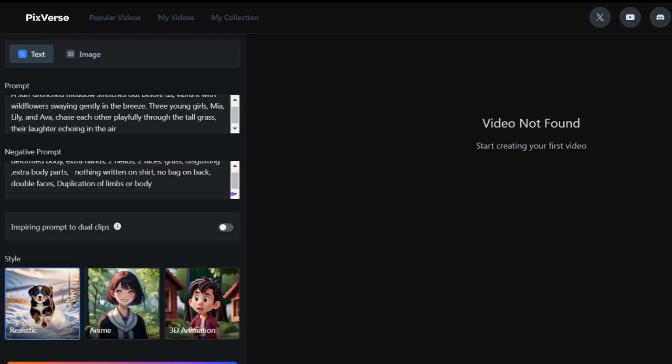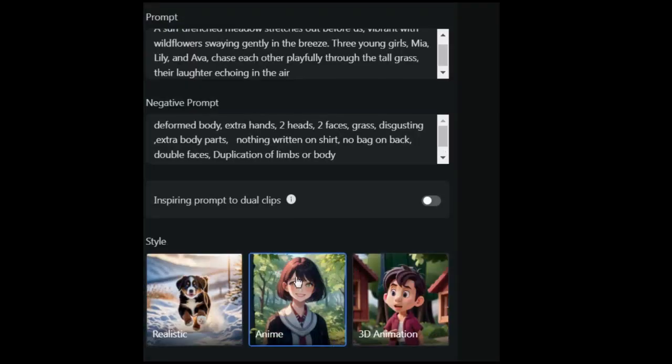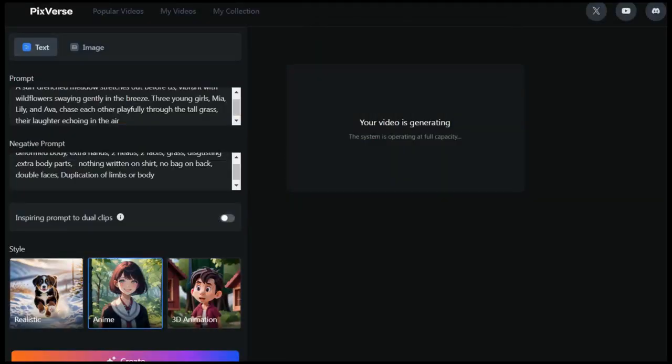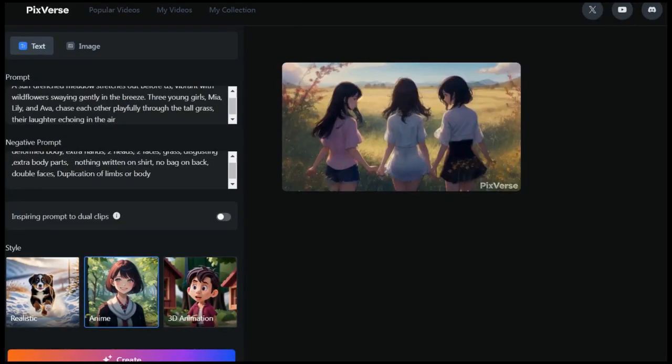Then select a style. I am going to select the anime style for my video. Then select the aspect ratio. As I am creating a video for YouTube, I am going to select the 16:9 option. Hit Create. In a few seconds, it will generate your video.